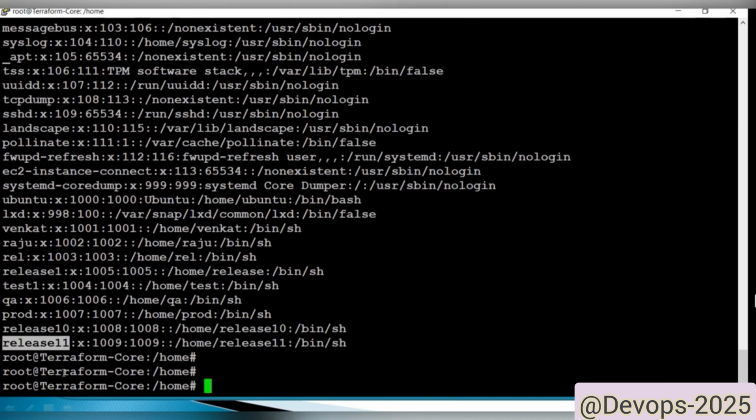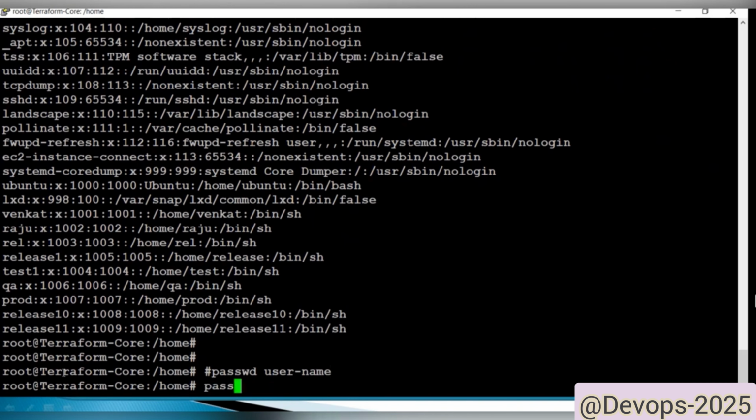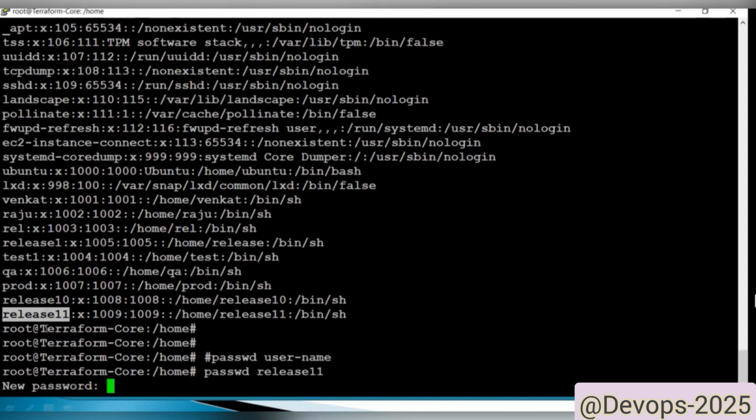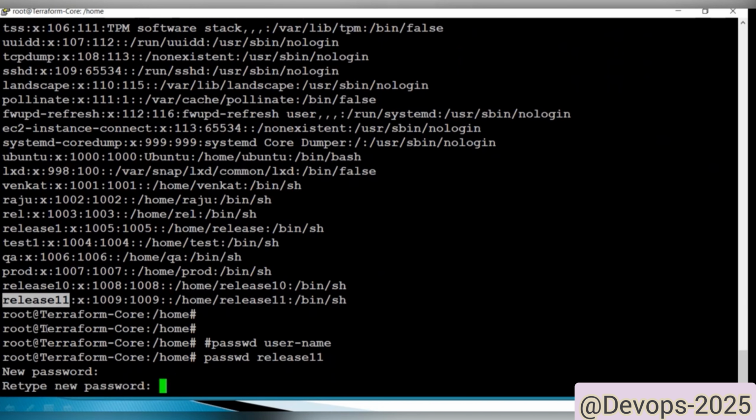Then after that, we created the user, and we need to set the password. If you want to set the password, use passwd followed by the username. So see here, passwd, then I am giving the username for this. Enter. Here I am giving the password. Make sure you give a strong one.